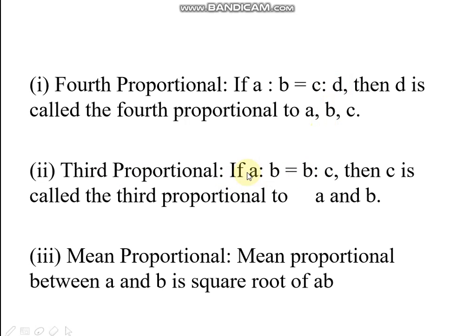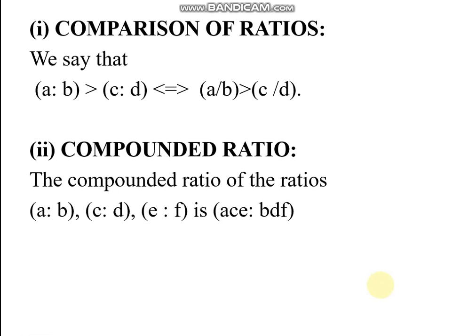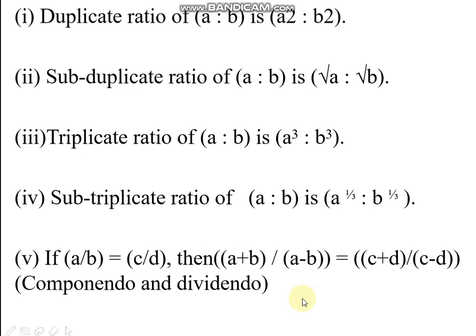Third proportional: when A is to B equals B is to C, C is called the third proportional. Mean proportional between A and B is the square root of AB. Comparison of ratios: we just compare using the fractions of the ratios. Compounded ratio: the compounded ratio of A is to B, C is to D, E is to F is first terms multiplied is to second terms multiplied. That's it.